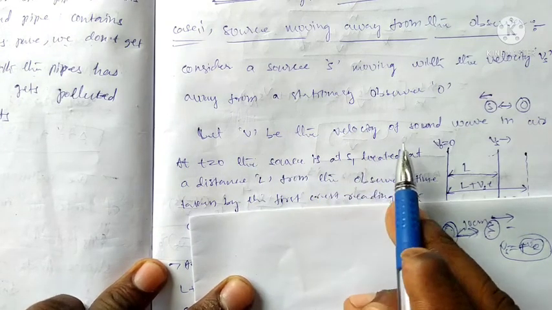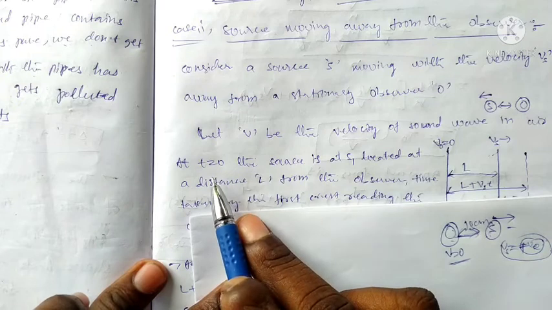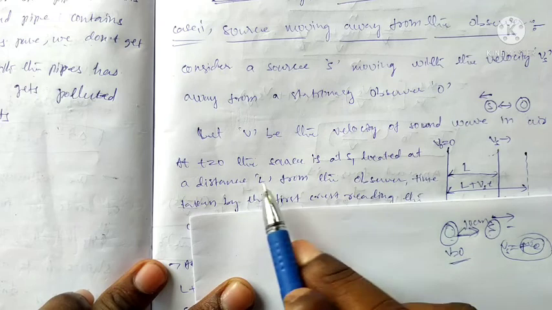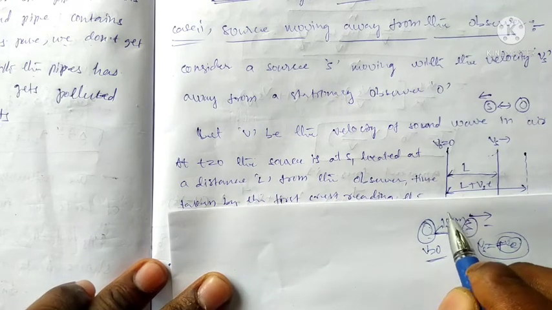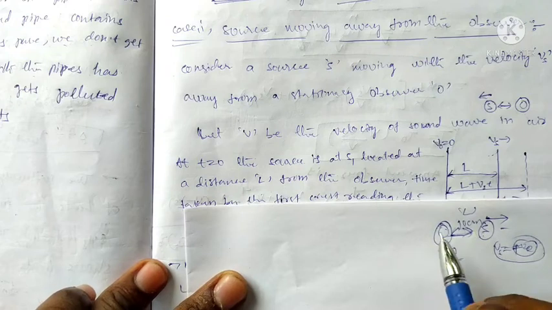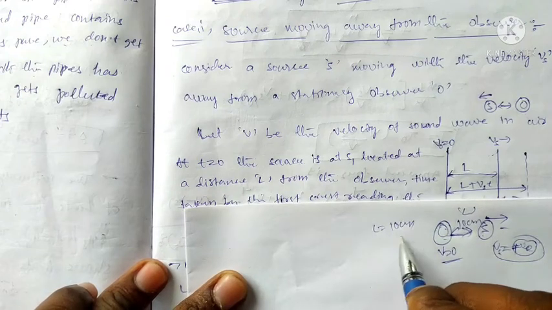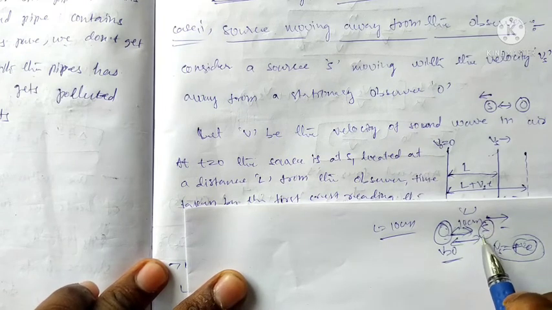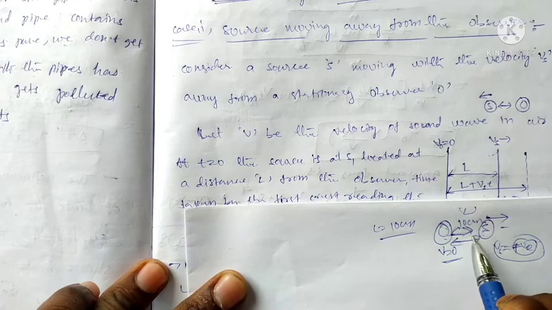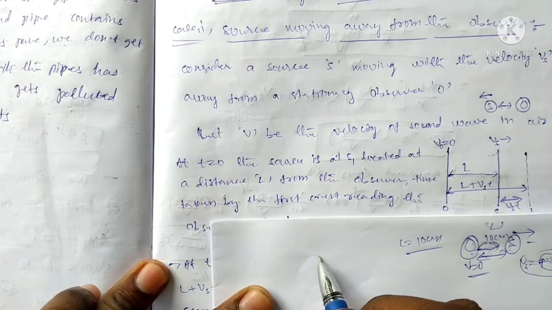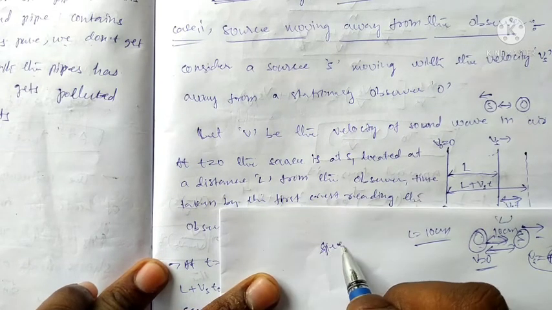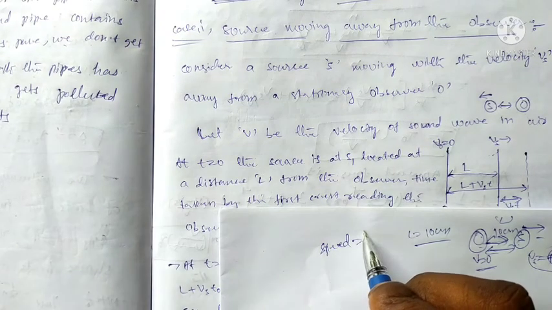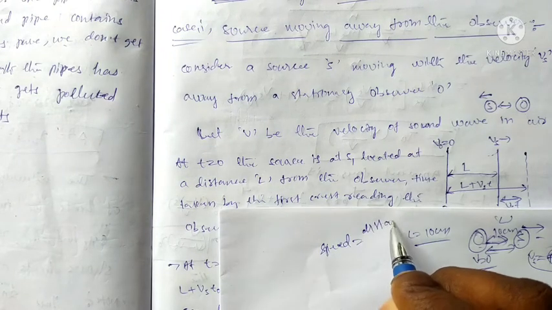Starting position is without motion of the source, both at rest. The speed of the wave is nothing but distance by time.